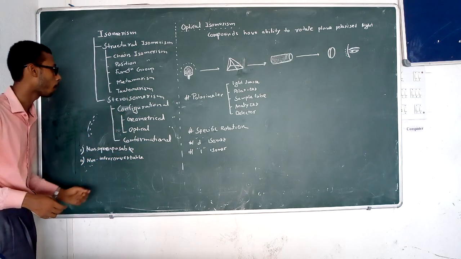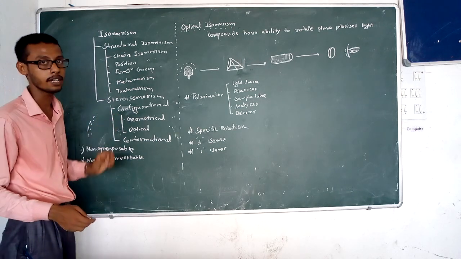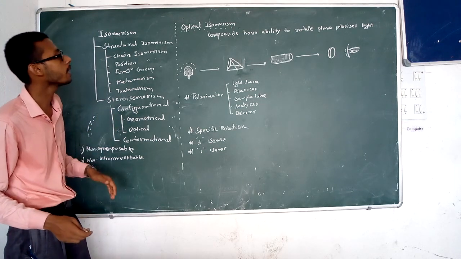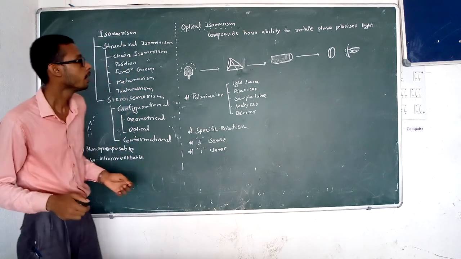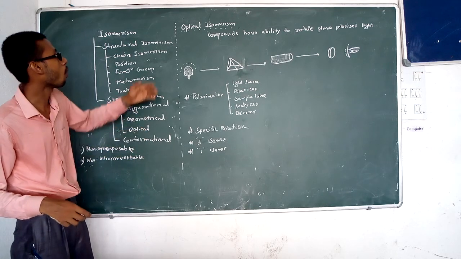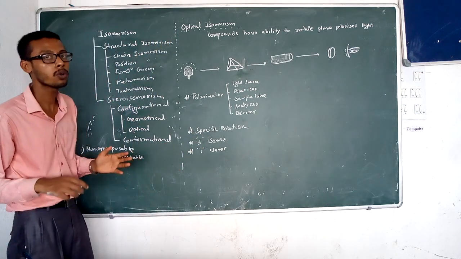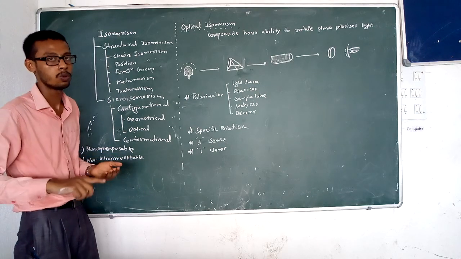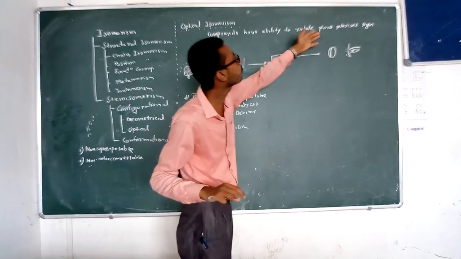Now coming to optical isomerism, which is associated with the optical activity of the compound. Optical activity means it is associated with light. In this phenomenon, these compounds have the ability to rotate plane polarized light.